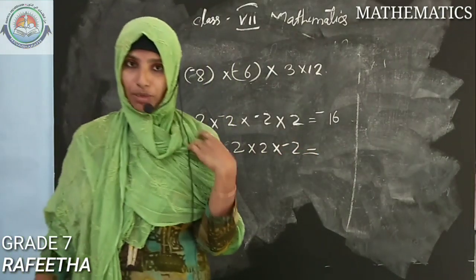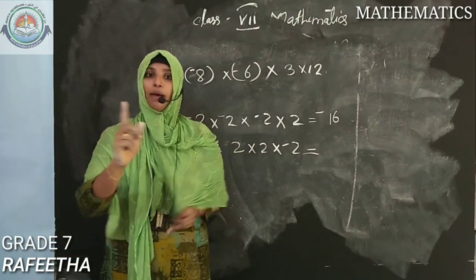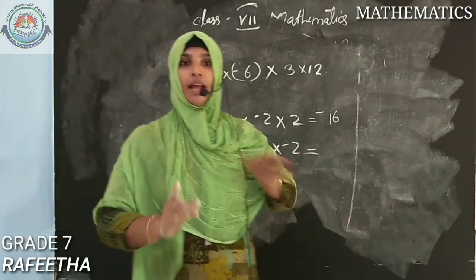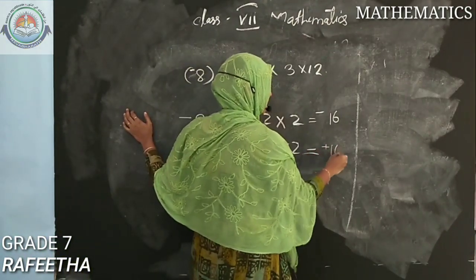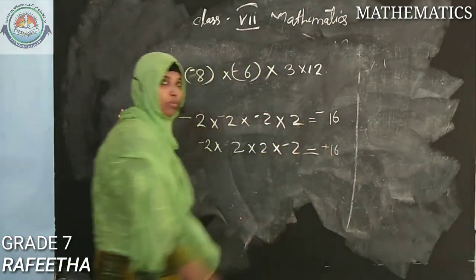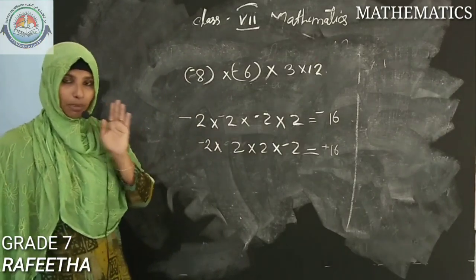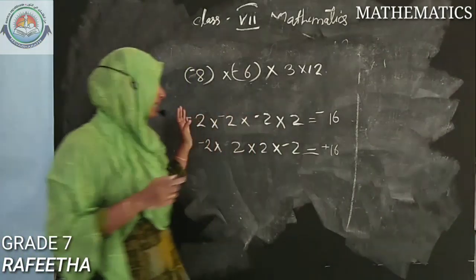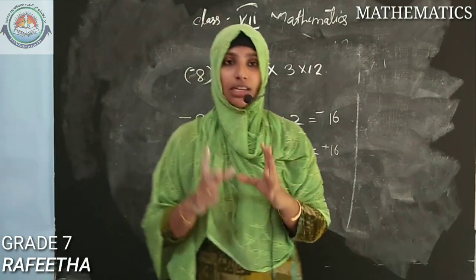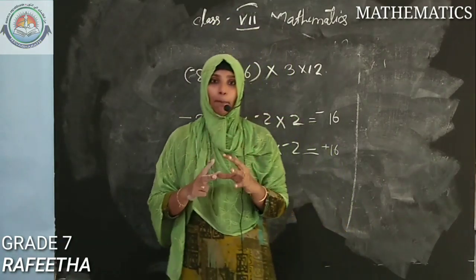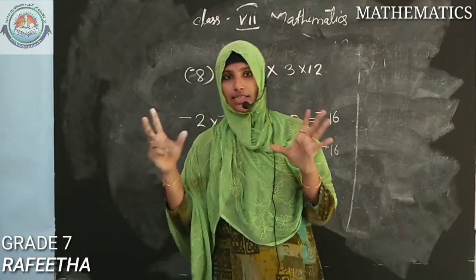In a multiplication series, if there is an even number of negative numbers, then the product we get will be positive. That is, here it will be plus 16 and here it will be minus 16. Keep in mind that how many negative numbers there are will decide the sign of the answer.